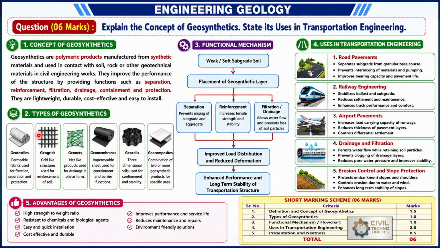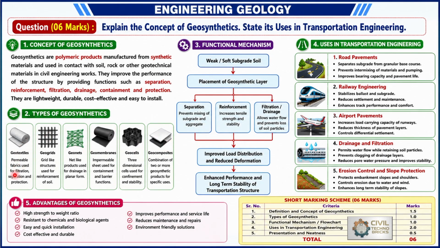You have to write or draw the diagram in a 2D frame, where geotextiles, geogrids, geonets, geomembranes, geocells and geocomposites are the six types of geosynthetics. These six types of geosynthetics are most likely to be used from the transportation point of view or in embankment construction. Why are these types of geosynthetics preferred?